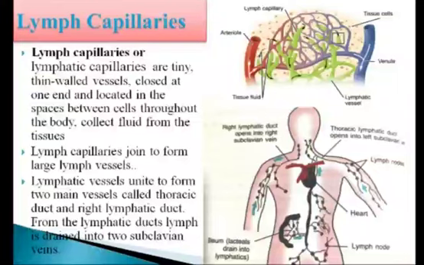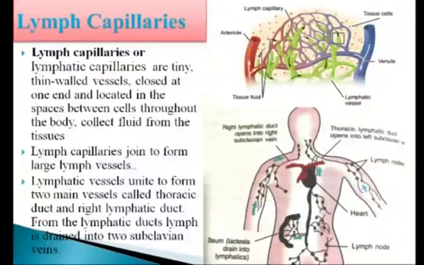Next, the pores in the walls of the lymph capillaries are bigger than those of the blood capillaries. So even the larger protein molecules present in the tissue fluid, which could not pass into the blood capillaries, can enter the lymph capillaries.